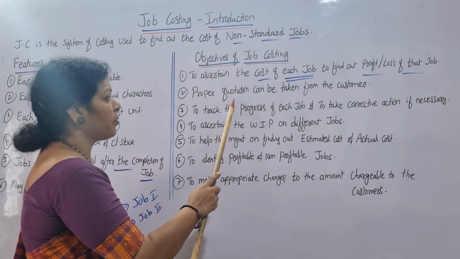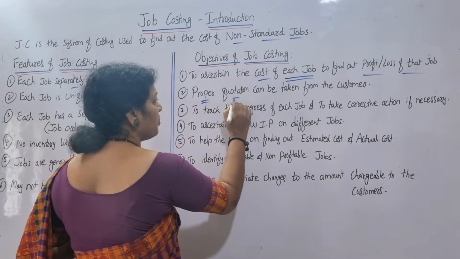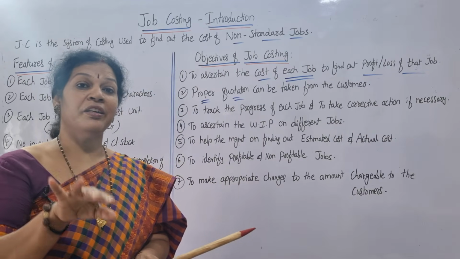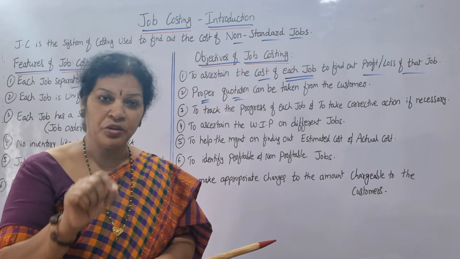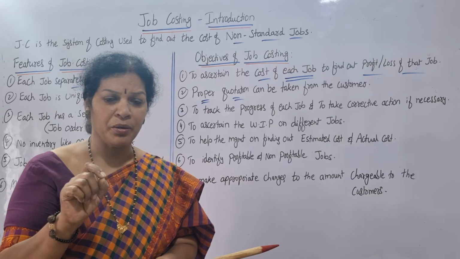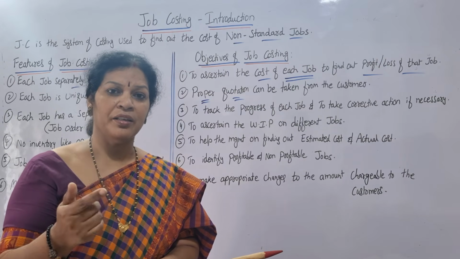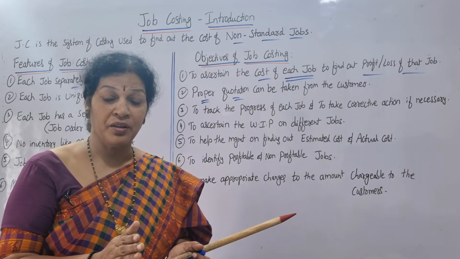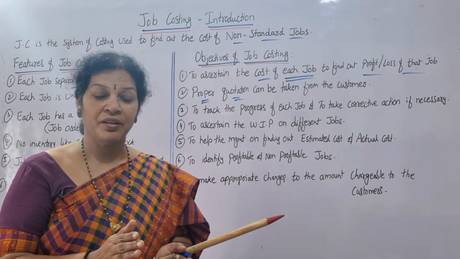Second objective is that a proper quotation can be taken from the customer. Please remember this point. Why a proper quotation? What the customer is saying will be written in the quotation given by the customer. You must know very clearly what product he is expecting, the specifications, any other things he mentioned related to the product, when we have to deliver it, and the quality of the product.